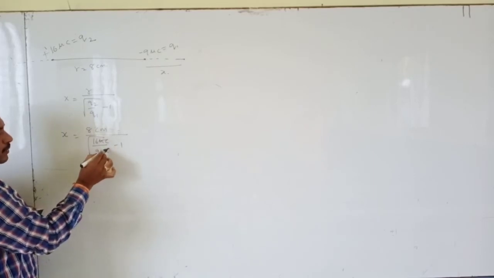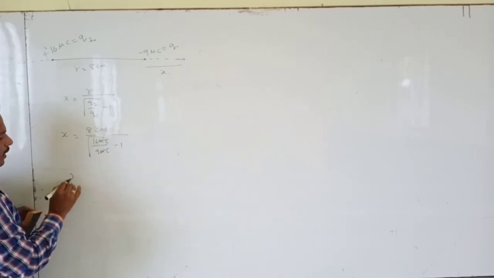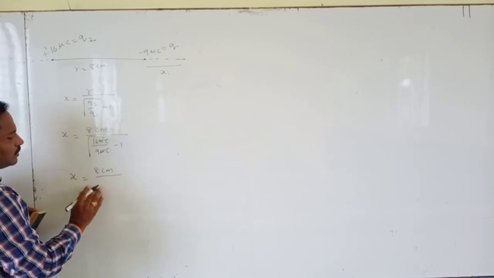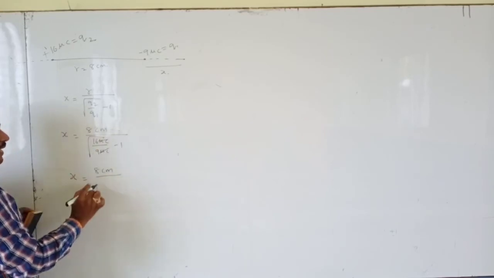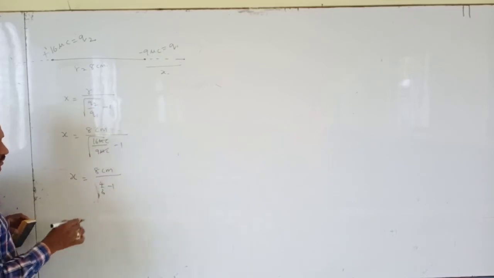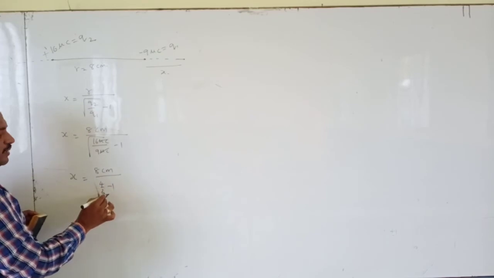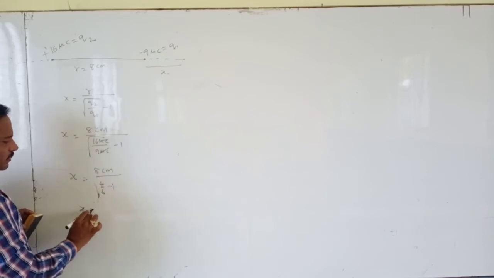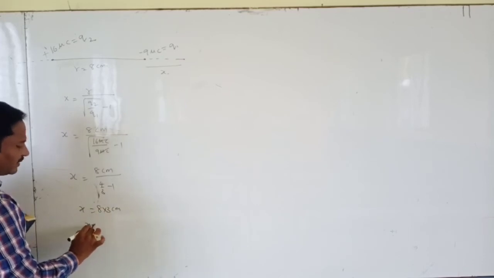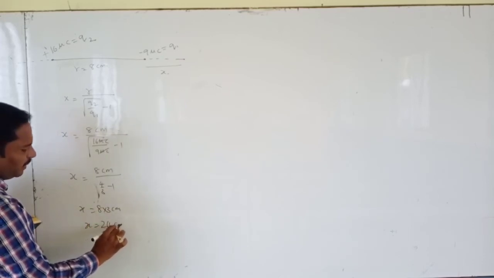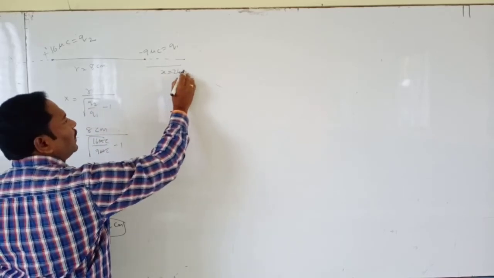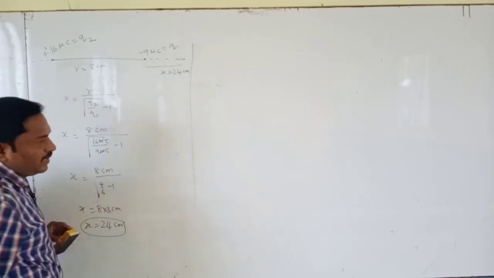So microcoulomb cancels. Now x equals 8 centimeters divided by root over 16 by 9, which means root over 4 by 3 minus 1. Taking the LCM, we get 4 minus 3 by 3, which is 1 by 3. So x equals 8 into 3 centimeters. So we got x equals 24 centimeters. From here the null point is formed at 24 centimeters.